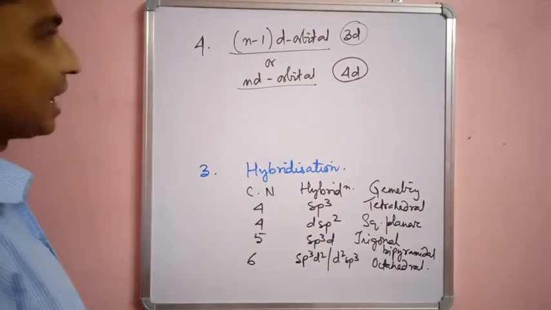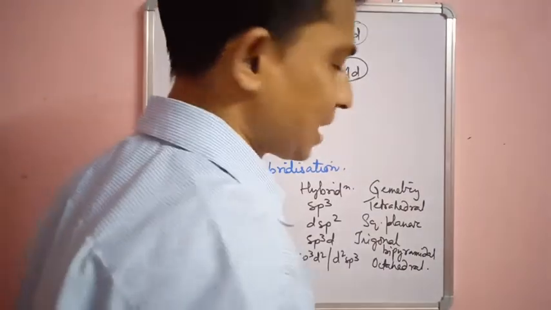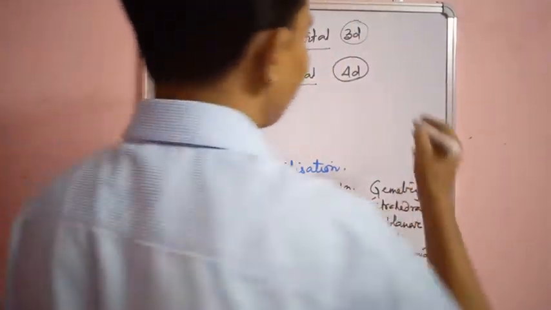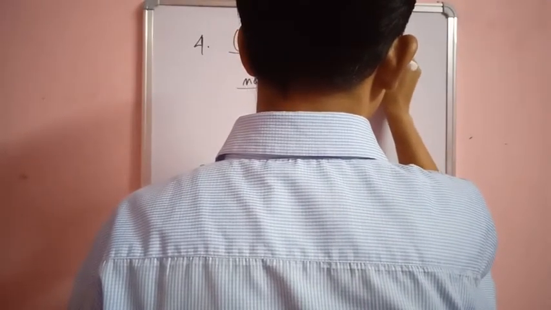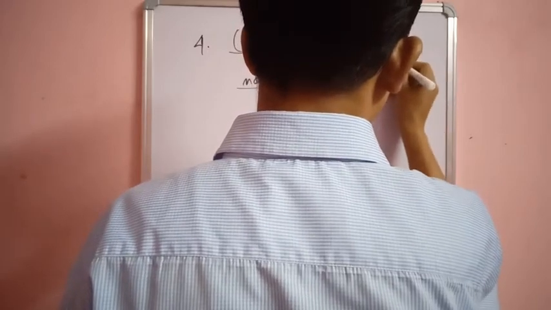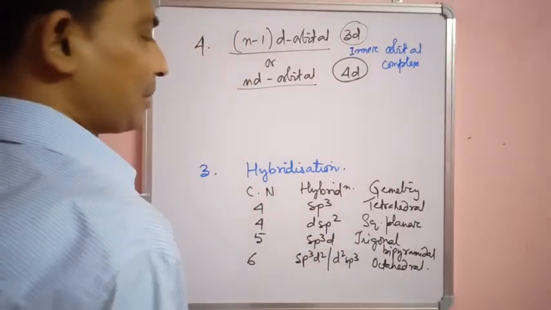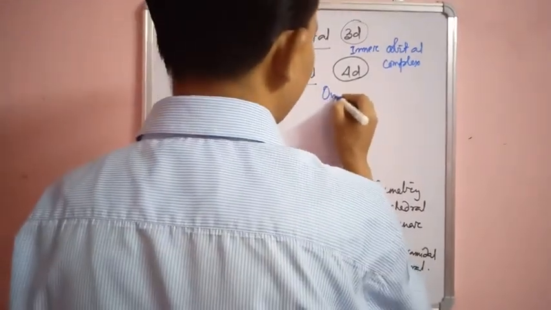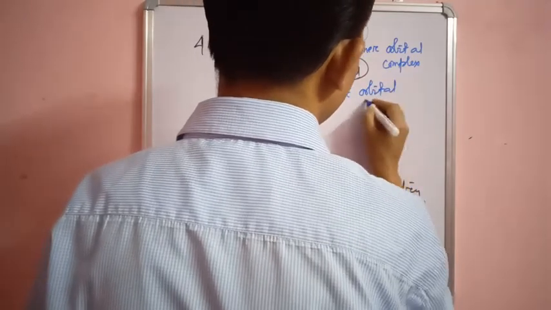If the n-1 d orbital is undergoing hybridization, then that complex is called an inner orbital complex. And if the n d orbital is undergoing hybridization, then it is called an outer orbital complex.